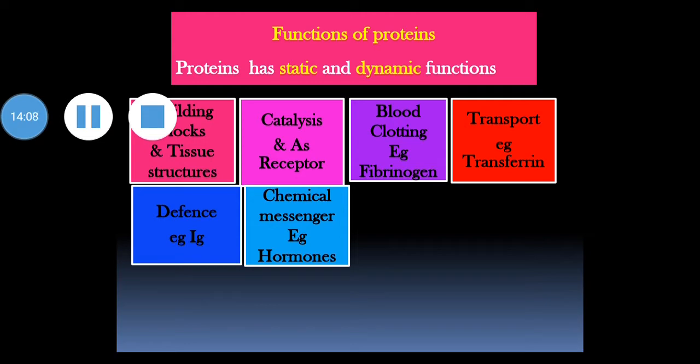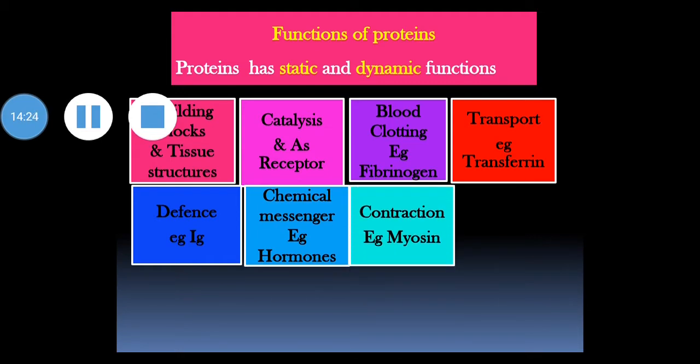Hormones are proteinous in nature and act as chemical messengers in the body, and therefore this is one of the functions of protein. Next is contraction. Some proteins like myosin are responsible for contraction of muscles, and therefore contraction is also one of the functions of protein.